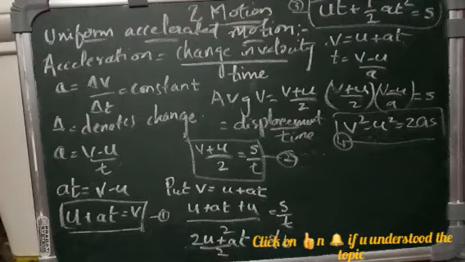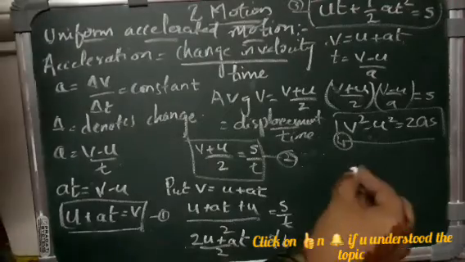You all just have to remember the following points when we are using these three equations. Choose the origin on a straight line. The quantities measured to the right are taken as positive and those measured to the left are taken as negative.